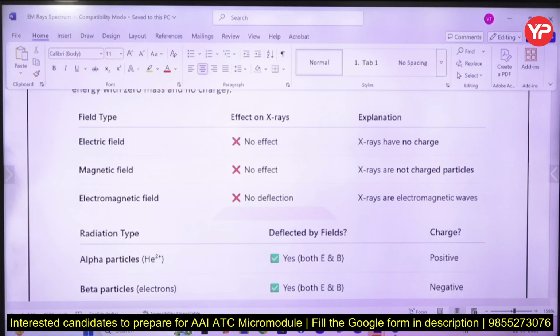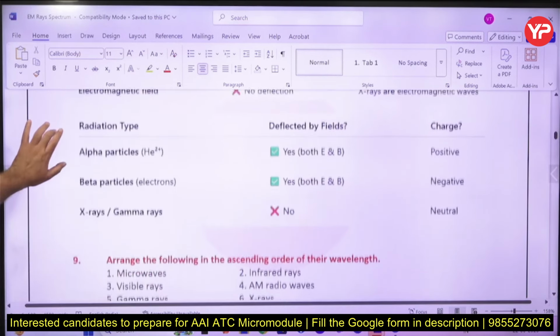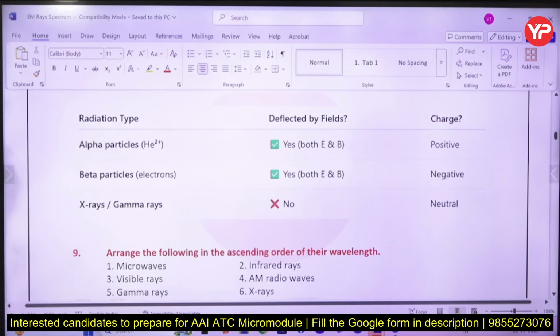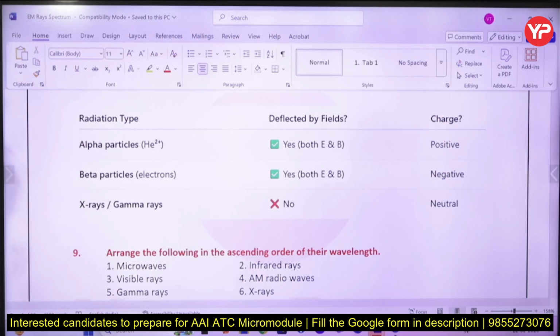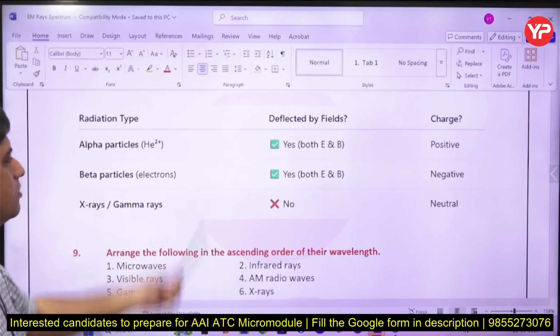X-rays are electromagnetic waves. These have no charge and these are not charged particles. Alpha particles, beta particles. Alpha and beta particles are charged particles. Alpha is helium 2+.